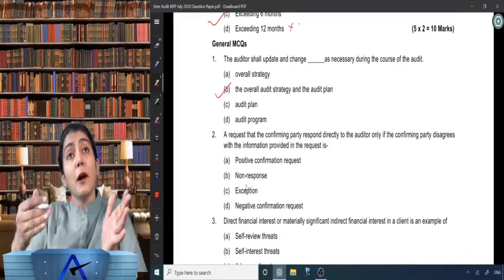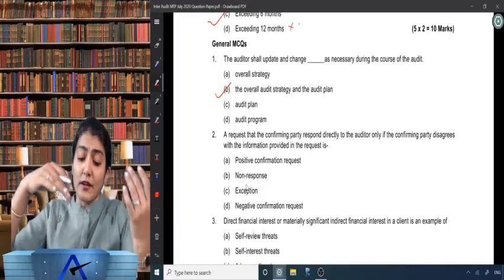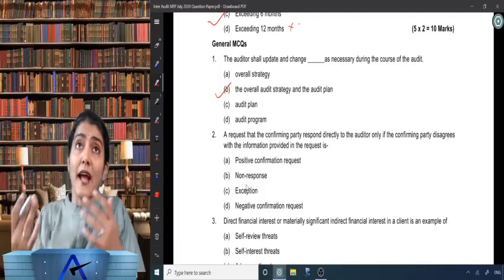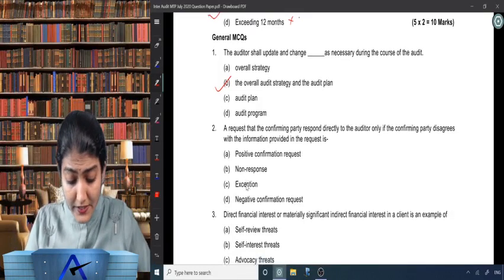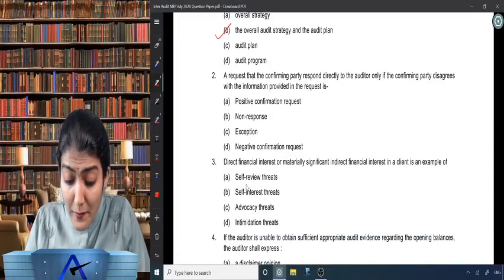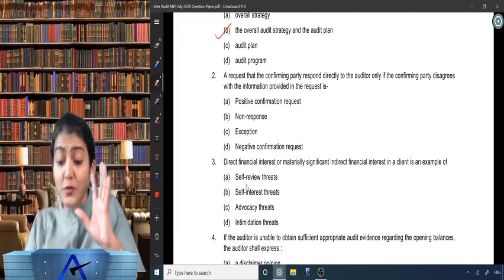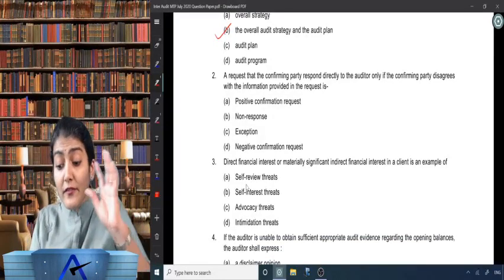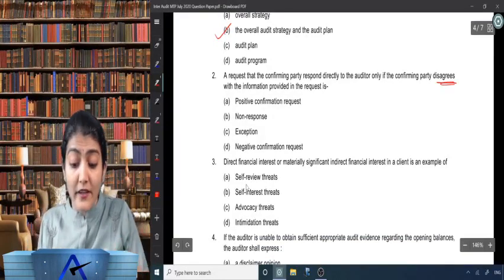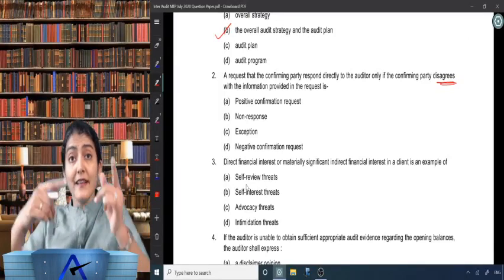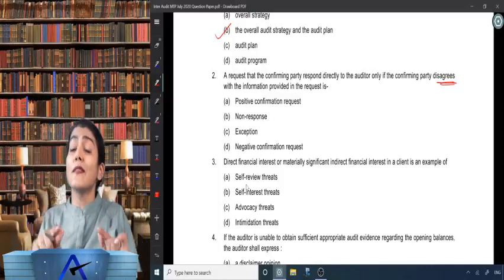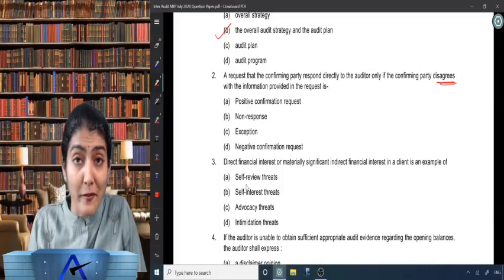The auditor shall update and change the overall audit strategy and the audit plan as necessary during the course of the audit. Okay. A request that the confirming party respond directly to the auditor only if the confirming party disagrees with the information provided in the request. Right, so if it agrees or disagrees, in both cases it needs to reply, that is a positive confirmation request.